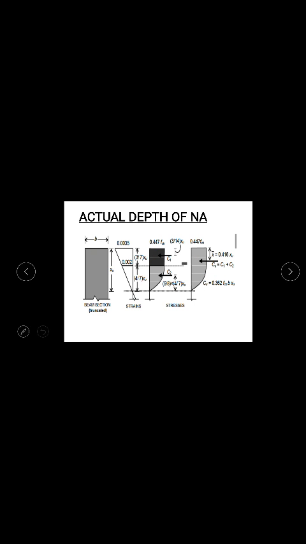So XU max is the maximum depth of neutral axis, and then you have the actual depth of neutral axis, which is termed as X suffix U. Previously it was XU max, the limiting depth of neutral axis. So this is your actual depth of neutral axis.